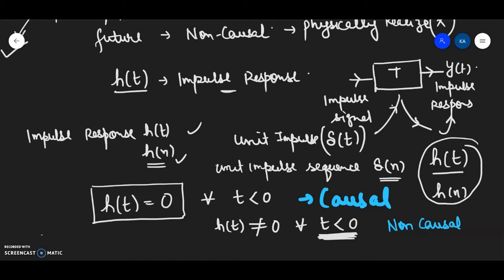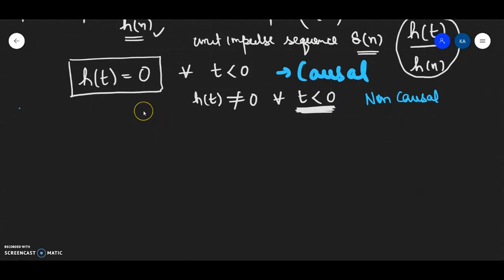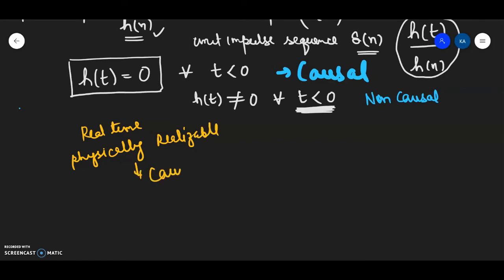And I cannot physically realize a non-causal system. This is also something that I have to keep in mind. That means all the real time systems. Semester में at times you are asked the difference. So the difference is all the real time, physically realizable systems have to be causal systems. I'm repeating it continuously so that you just memorize it here only. So this is how we deal with causal and non-causal systems.